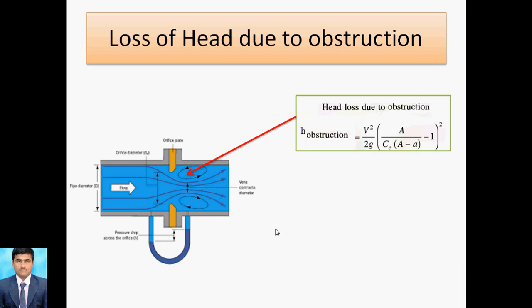So considering this, we calculate capital A and small a, and put in this value. CC we are also finding, and then V square. V is the velocity at the larger diameter side. So we calculate from the larger diameter, and from that we calculate velocity, and that we can put into the head loss due to obstruction. So with the help of this formula we find out the loss of head due to obstruction.